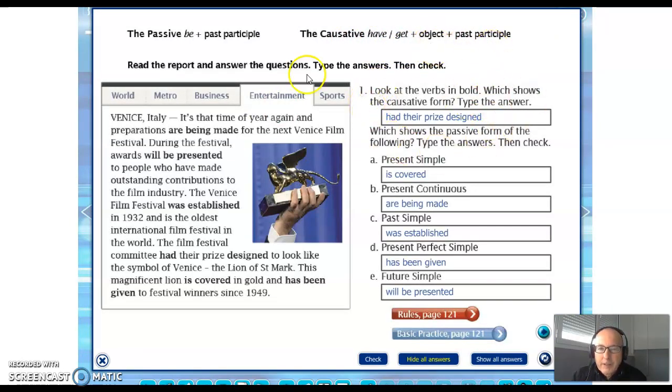So if you go to the first example, we have the verb to have, or to get, in this case have, the object, which is prize, and the past participle designed. So had their prize designed. Remember, you have the example here. The film festival committee had their prize designed. Okay, so thanks very much. This is all for the passive.